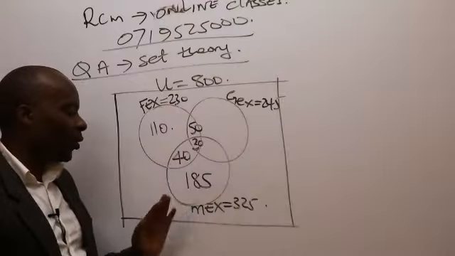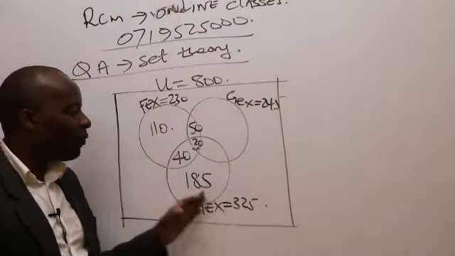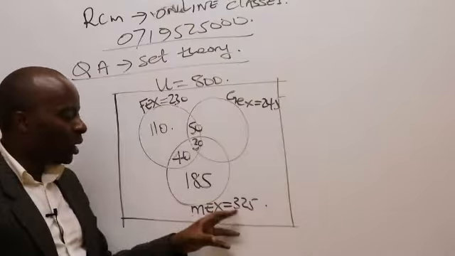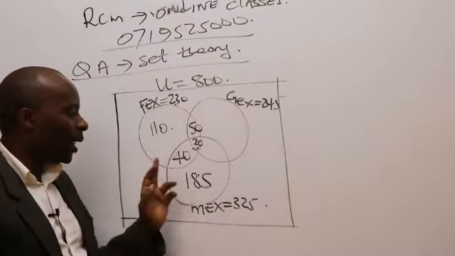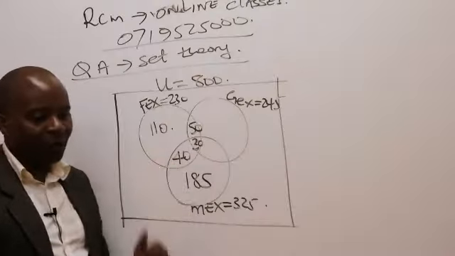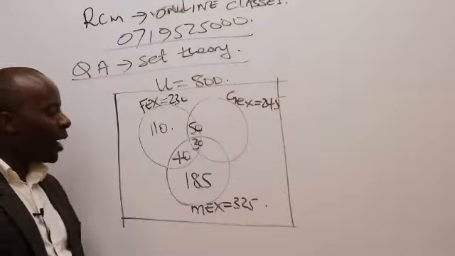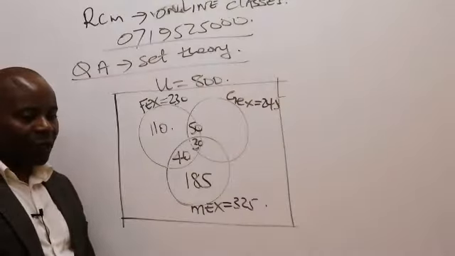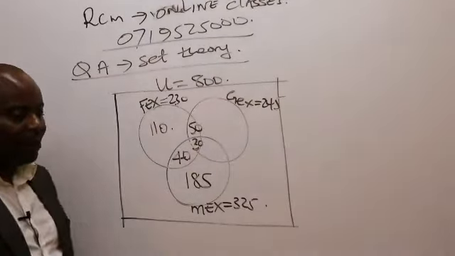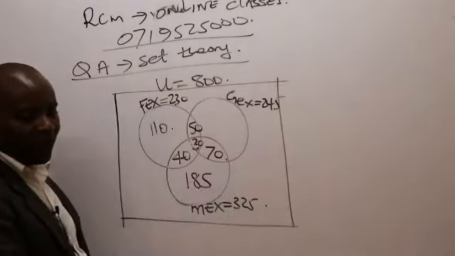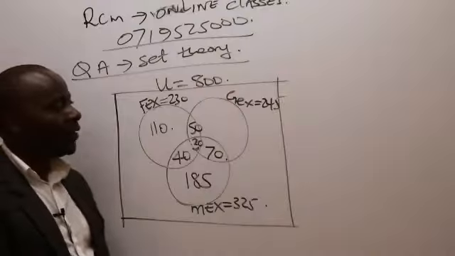Itakuwa 185, no, not 185. Itakuwa 325 minus the numbers that I know within the circle. So it will be 325 minus 185 minus 40 minus 30. Please give me a figure. So 325 minus 185 minus 40 minus 30, Abdi gives me a figure of 70.